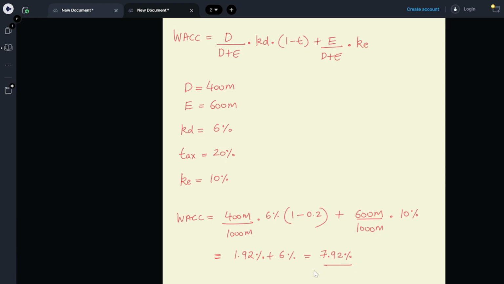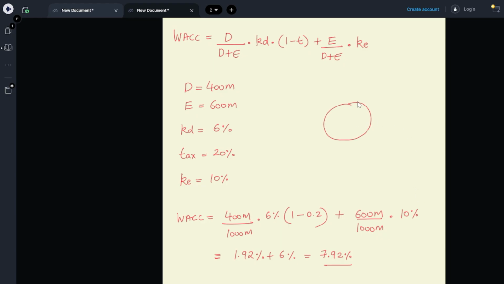Again, it is the average return a company needs to earn to satisfy everyone who has invested money in it. Companies raise money by either borrowing, which has interest cost, or by issuing shares, in which shareholders expect a return for taking risk. So think of it as a circle.